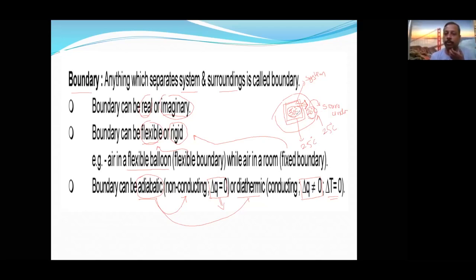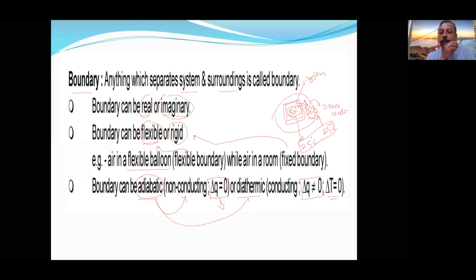Once both system and surroundings reach 25 degrees Celsius, the heat flow stops. Heat flowing means somewhere heat is reduced and somewhere it is increased: heat is lost by the system and gained by the surrounding. So delta Q is not equal to 0, but delta T is equal to 0, that is, the temperature difference between the system and surrounding is now 0, 25 and 25.